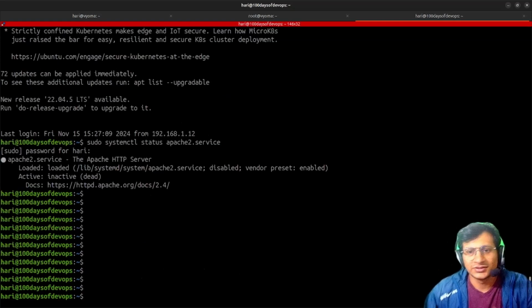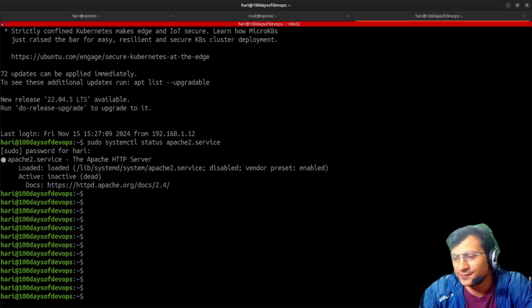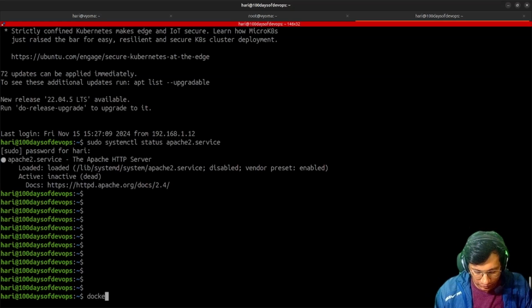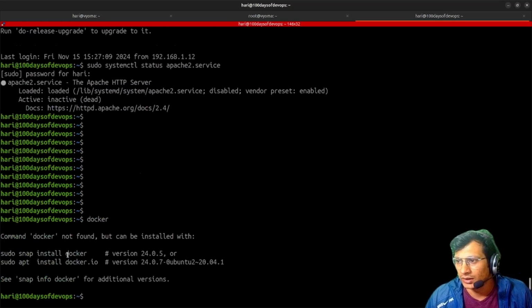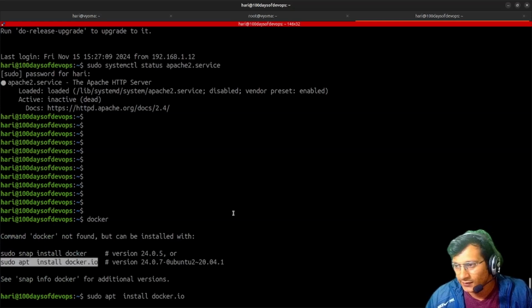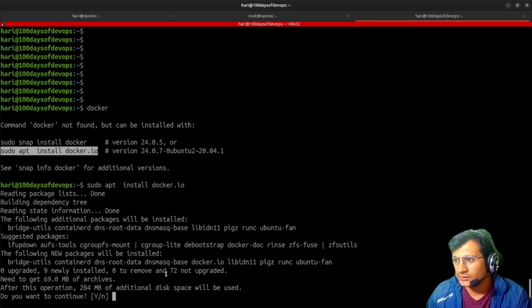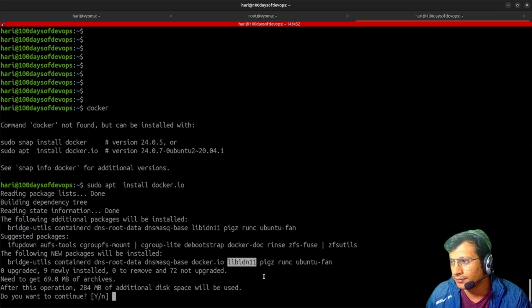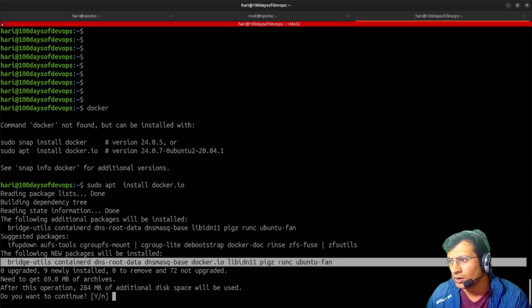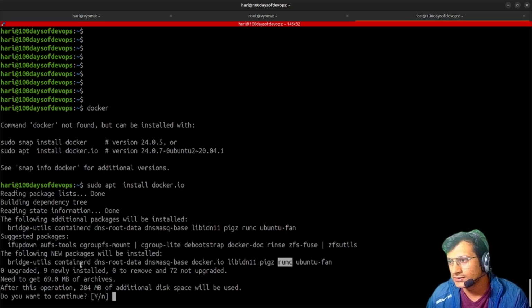So yeah, this is an add-on for this. Docker command is not installed right now in my system. So this is the command, that's why I love Ubuntu. It provides you docker.io, and some additional things like bridge-utils, containerd, dns-root-data, dnsmasq-base, and ubuntu-fan. We'll see what containerd means. runc and containerd are the most crucial parts of Docker.